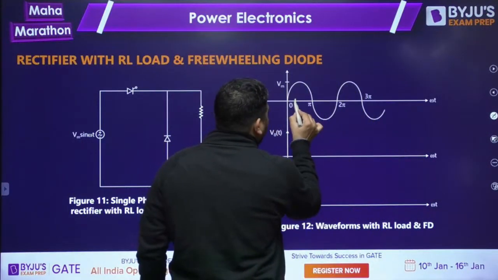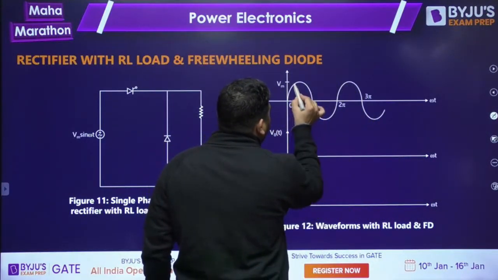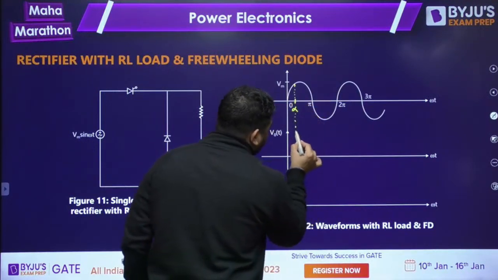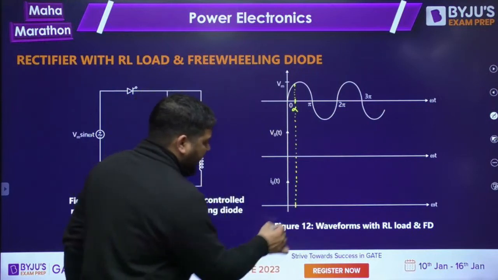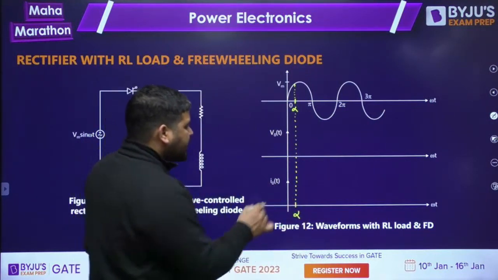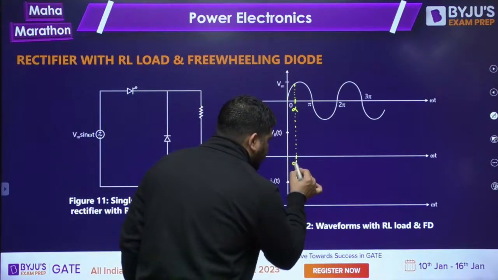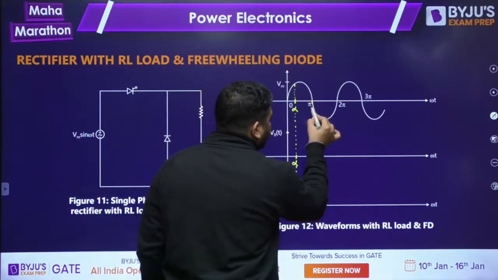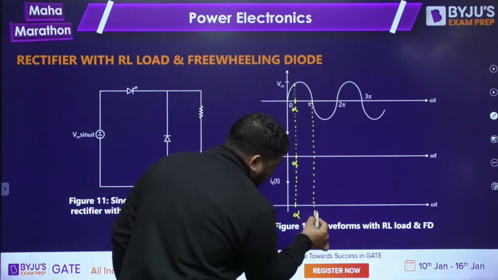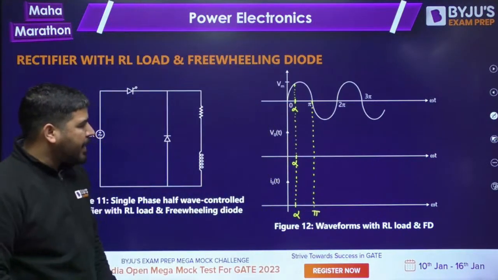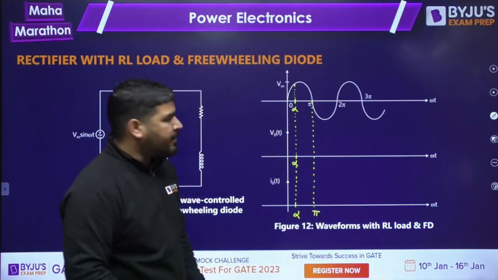Let's take that this is firing angle alpha. If this is the firing angle alpha, take it down. This is my alpha. Now at this instant alpha, the output voltage will start, up to pi at least. You will understand after pi what will happen. But up to pi, the output voltage will be same as the supply voltage.